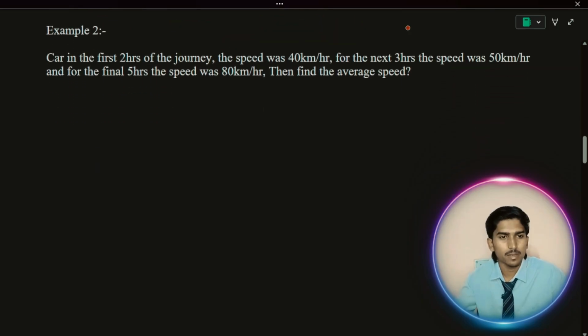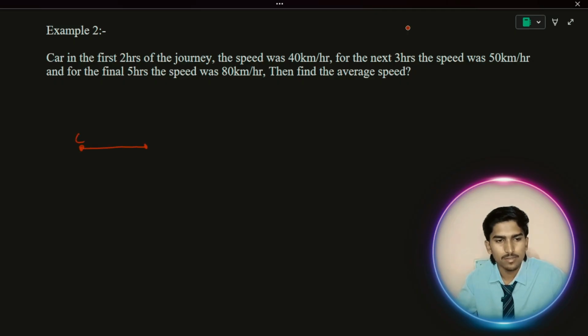Okay, second example, second case. A car in the first 2 hours of the journey had a speed of 40 kilometers per hour. For the next 3 hours, the speed was 50 kilometers per hour, and for the final 5 hours, the speed was 80 kilometers per hour. Then find the average speed. See, they're asking average speed. Their given data is: car in the first 2 hours of the journey.